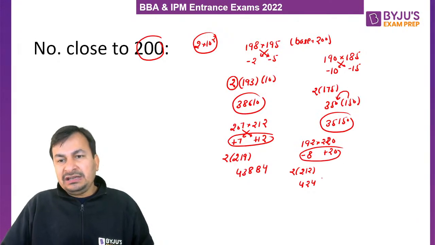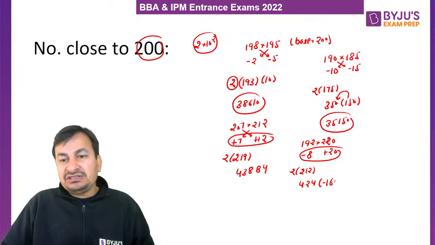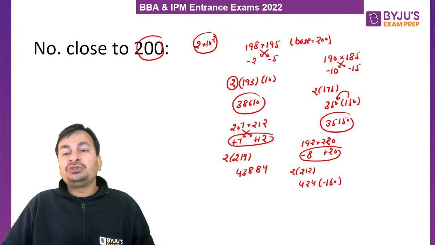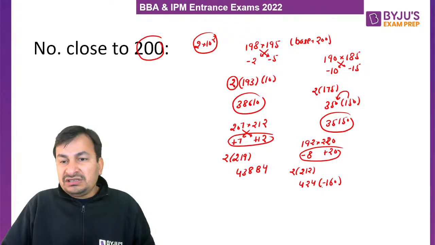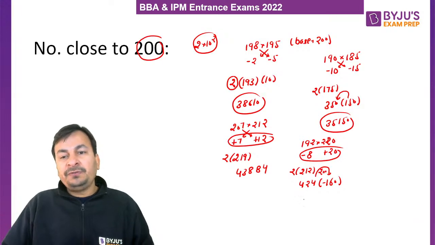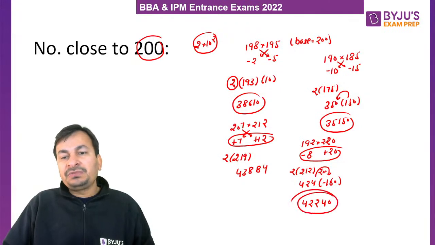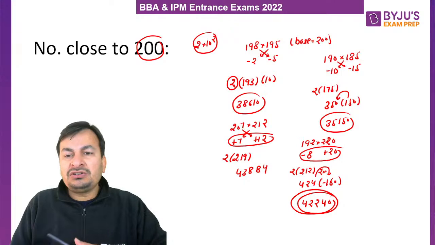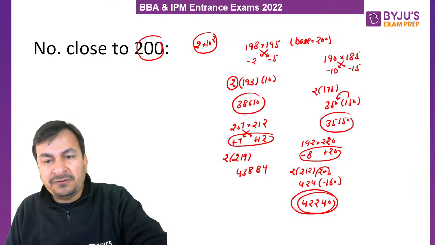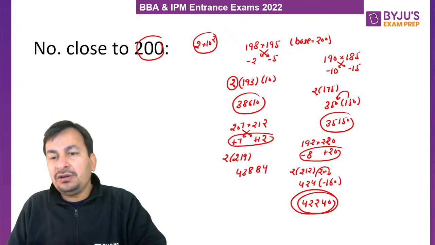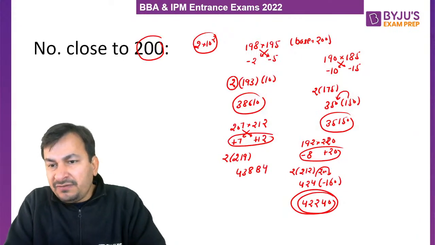So minus 8 into plus 20 is minus 160 again, which is not possible. So how do we convert this negative part into positive? So we will take 200 carry from the 100 place. So 424 becomes 422 and 200 minus 160 is 40. So what will be the final product of 192 and 220? 42240. I hope now this is clear to you, my lovely students.